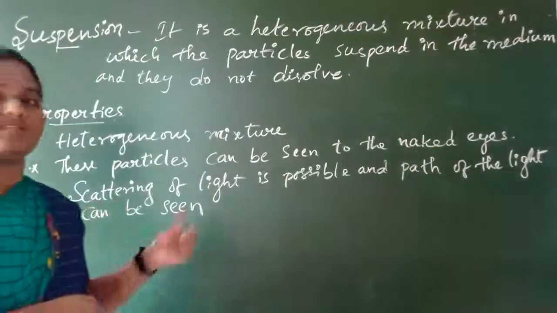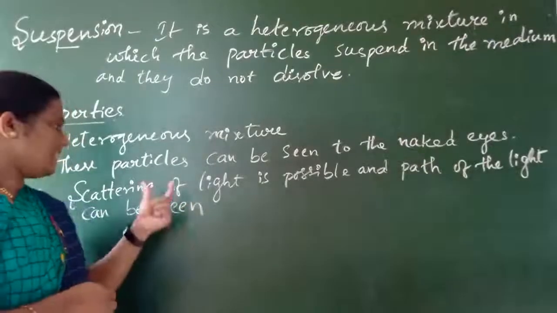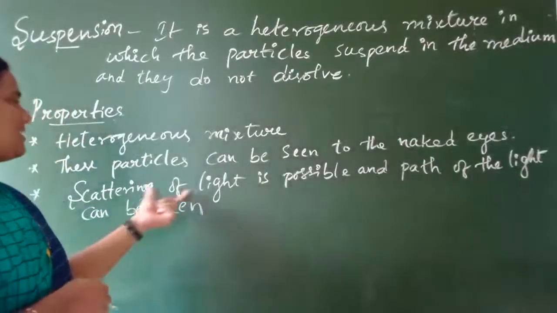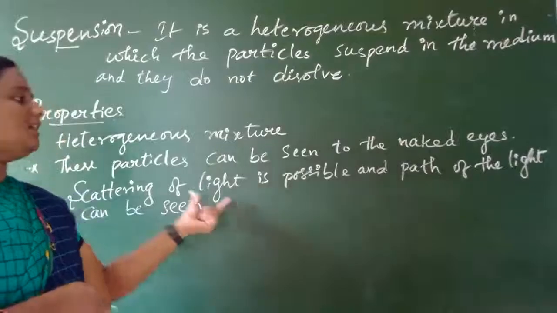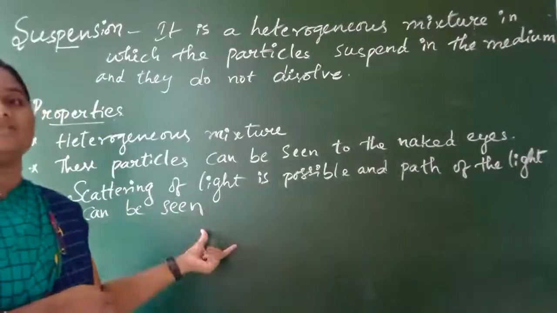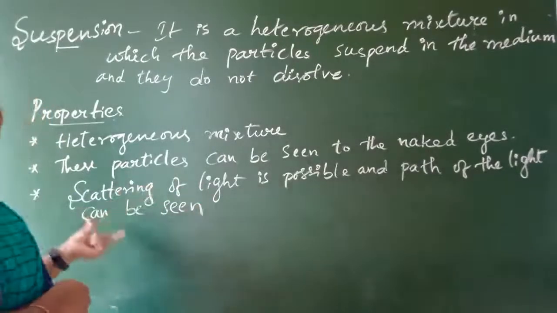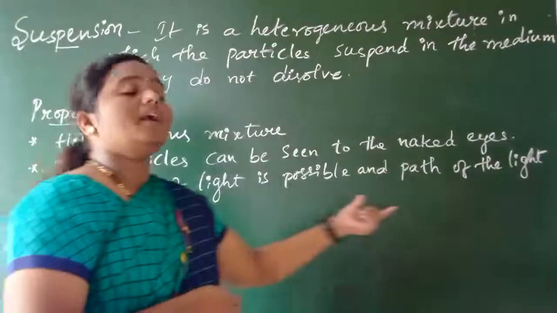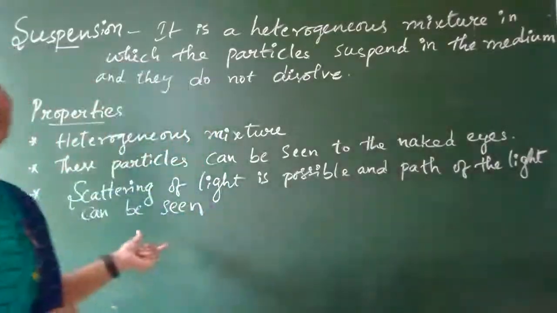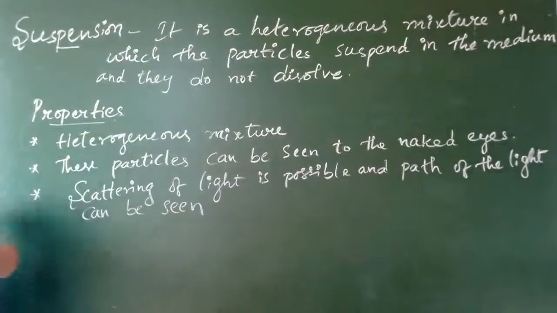In the next topic, we are going to learn this in detail, children. Here you simply keep it in mind. Scattering of light means that here the colloidal particles will be present. They are bigger in size here and it will make the path of the light visible through these particles.